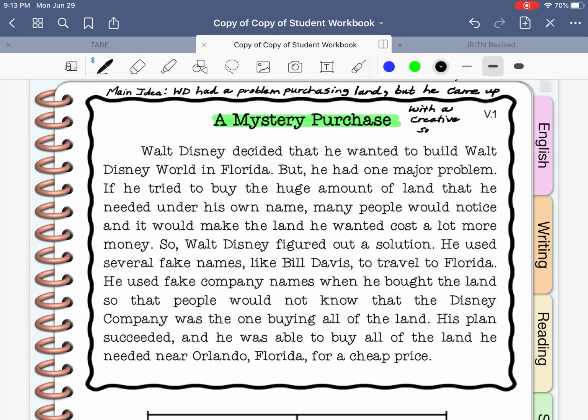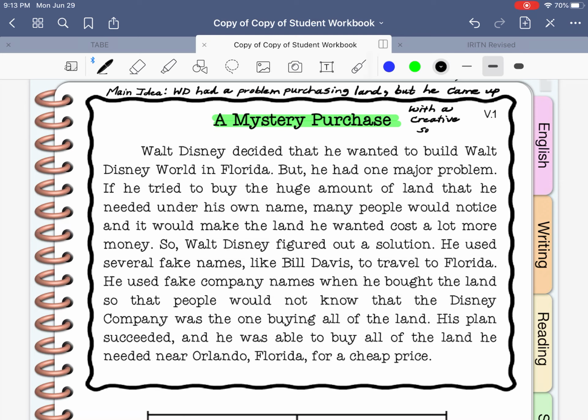Keywords. Problem. And it says one problem. Solution. That would be a keyword to this one. A solution. So this is telling me in the passage itself that this is a problem solution passage.